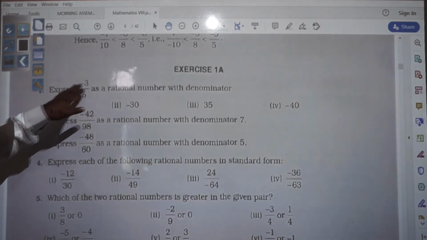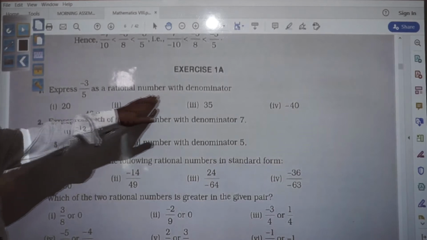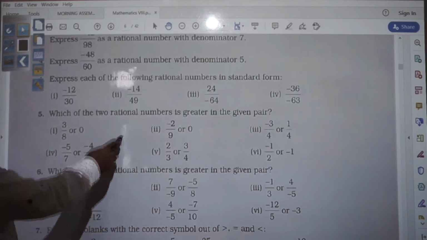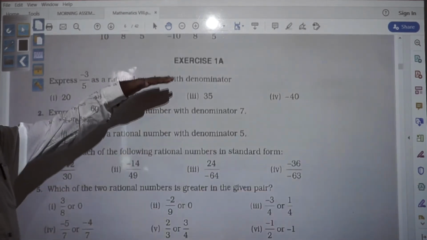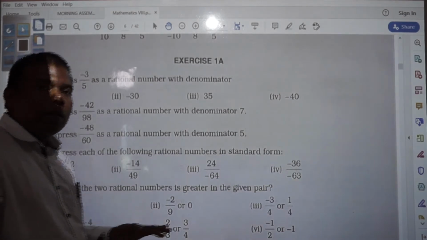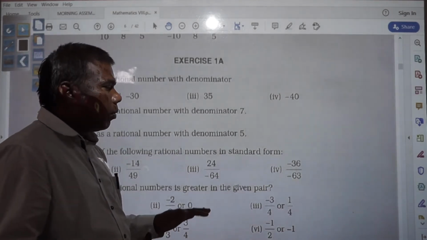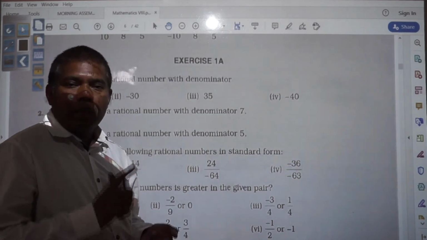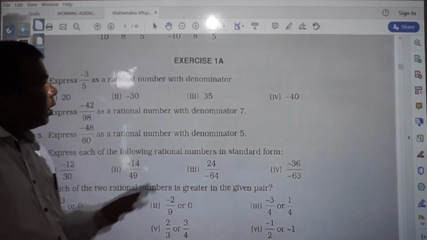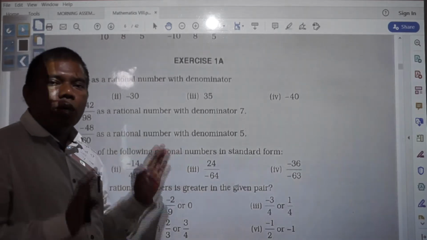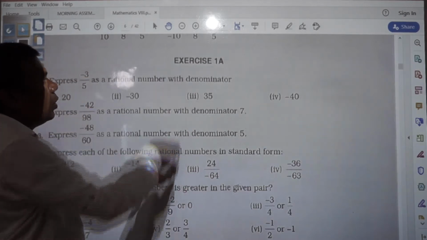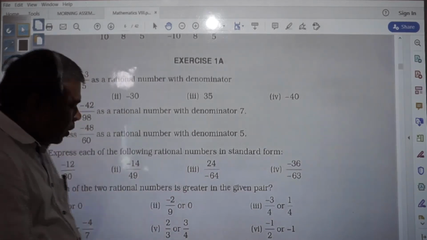Here you see, express minus 3 by 5 as a rational number with denominator, and many other questions are there. But before solving this exercise 1A, before coming to this exercise, I think in this video whatever contents are being given or whatever things are being discussed, if you listen properly, you will follow properly, I think you will be able to solve this exercise. No other help will be required. If you are watching this video very sincerely, I don't think any other help will be required to solve this exercise 1A. So let's start.